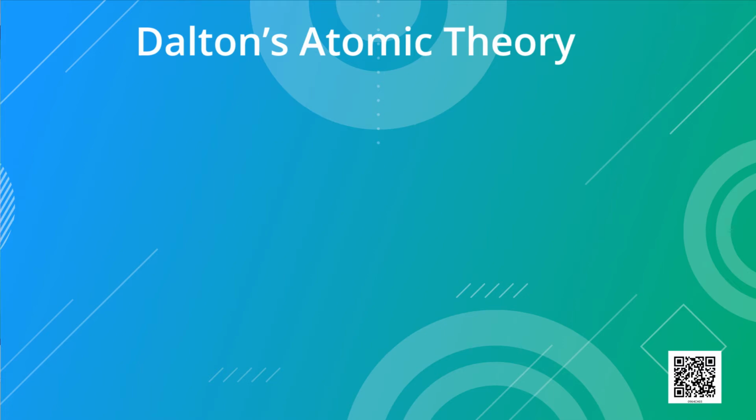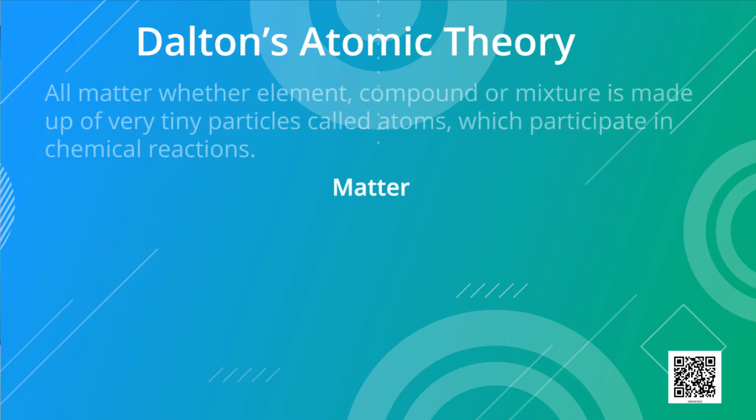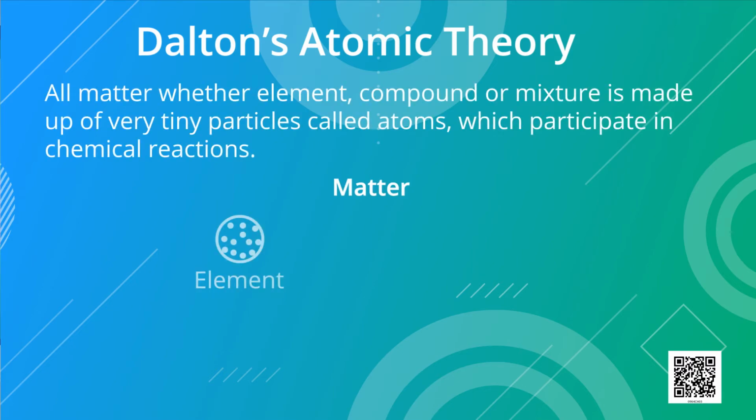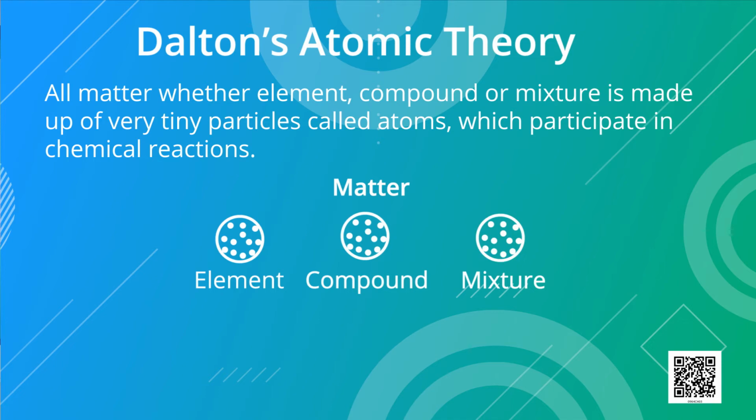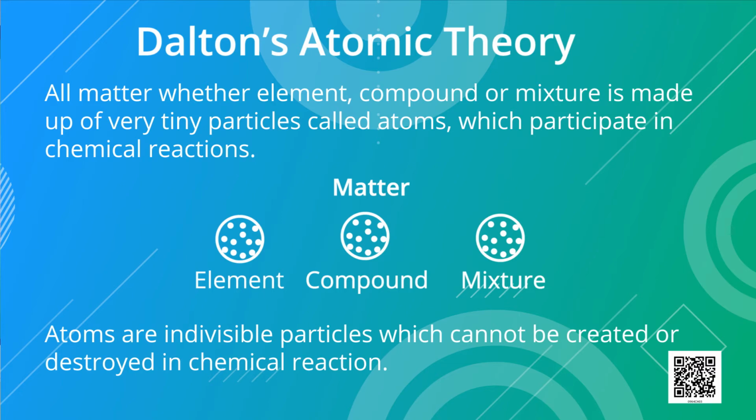According to Dalton's atomic theory, all matter, whether element, compound or mixture, is made of very tiny particles called atoms, which participate in chemical reactions. Atoms are indivisible particles which cannot be created or destroyed in a chemical reaction.